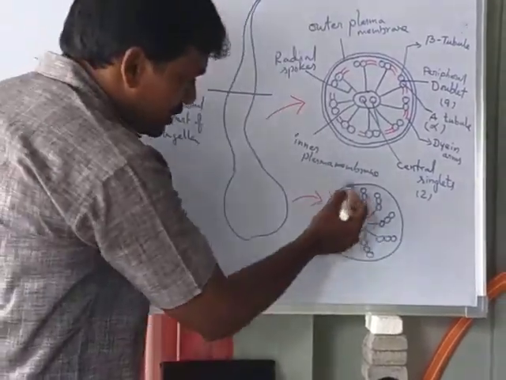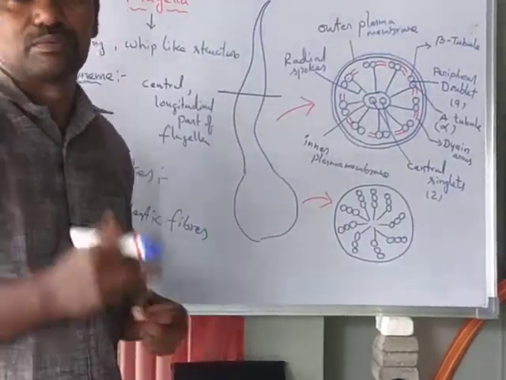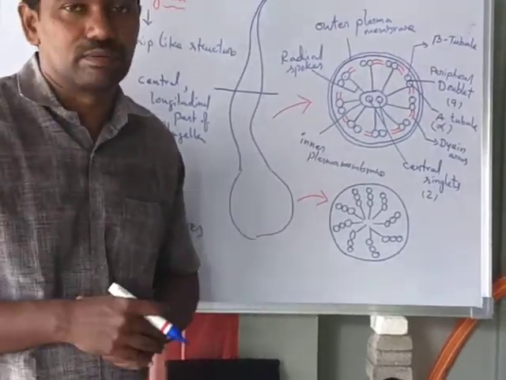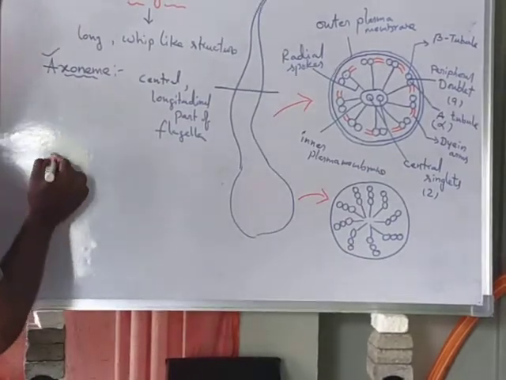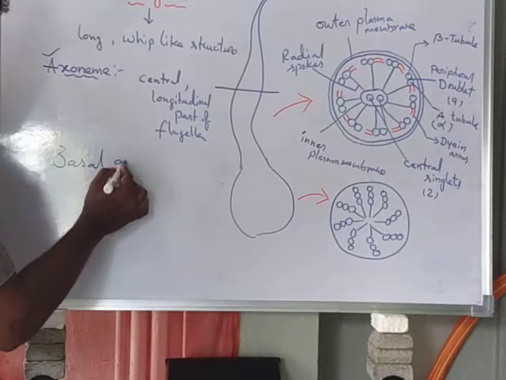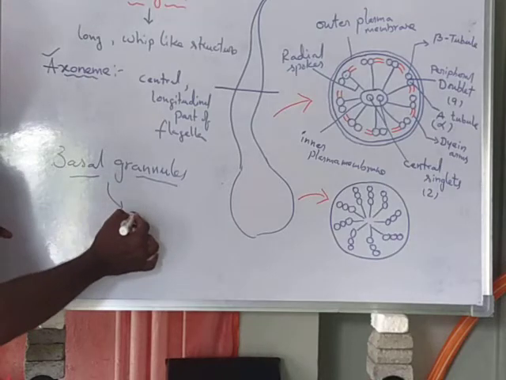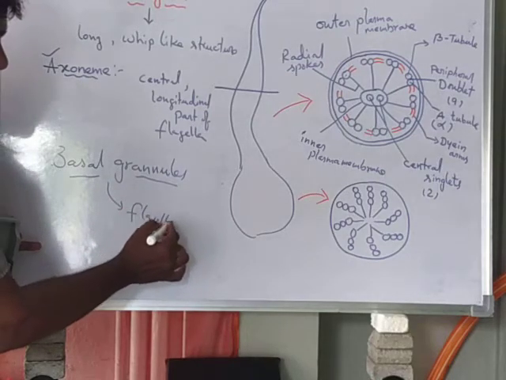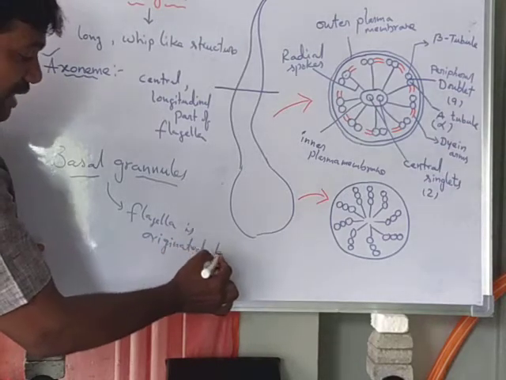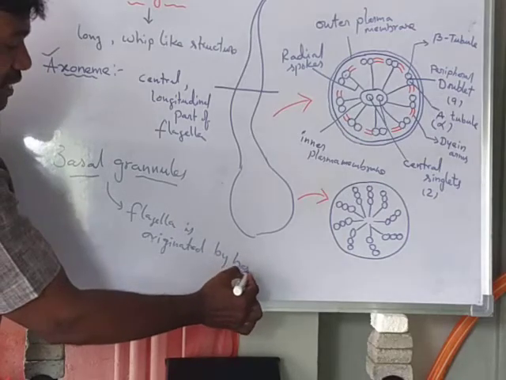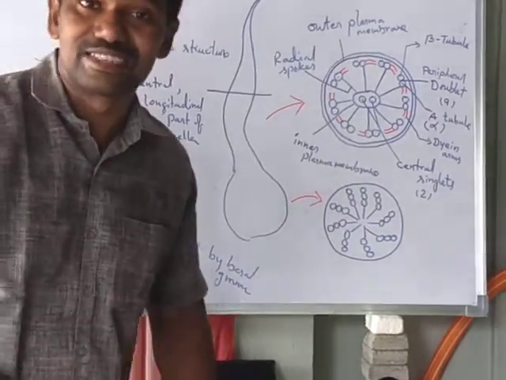Here one more structure is there. Generally, flagella originate from the basal granule. The next one is the basal granule. The flagella originate from the basal granules. The flagella arise from the basal granule.